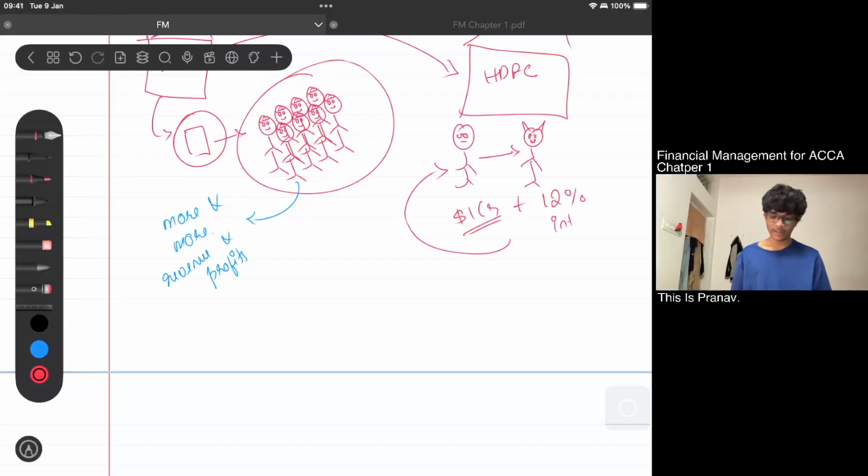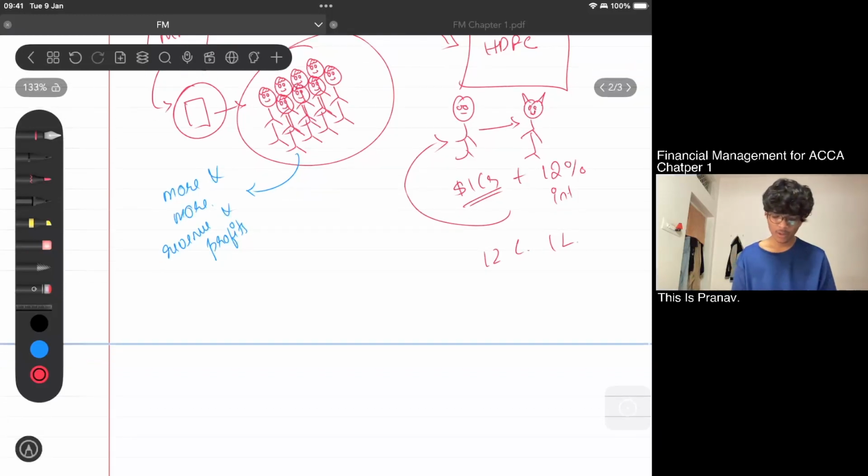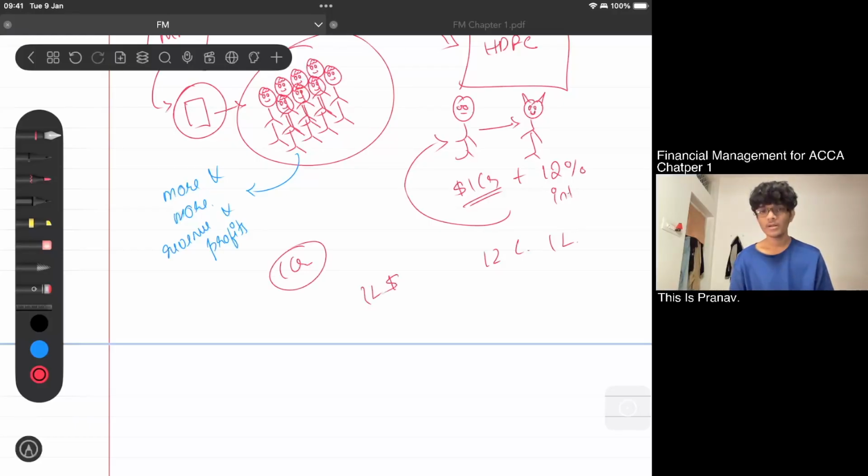If we calculate, it's around 12 lakhs per annum and 1 lakh per month. I'll be paying 1 lakh without having any sales.